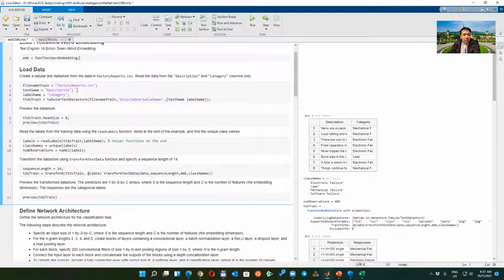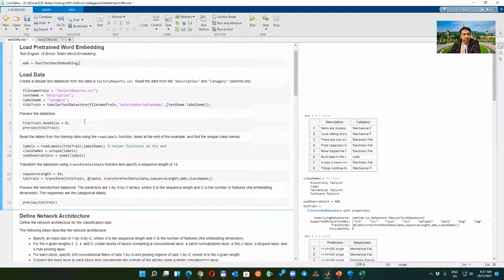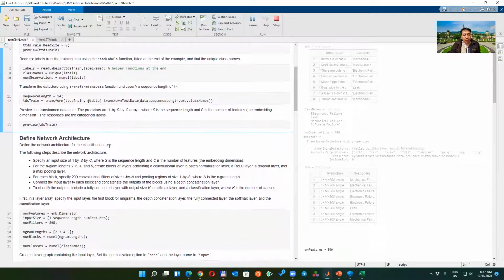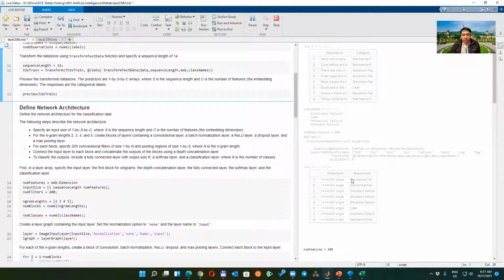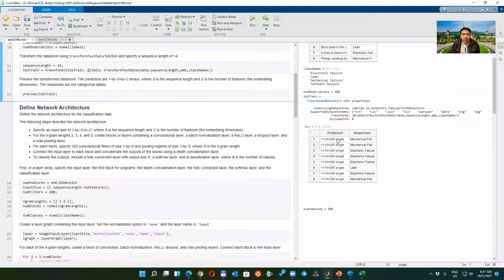So what we do: we are using the word fact, and then we pre-process so that the factory reports have the factor on its own. Then this is the predictor and response, and so on. So we have 1, 14, and 300 single here. One line, with maximum 300 characters and 14 tokens, 14 words in one go.